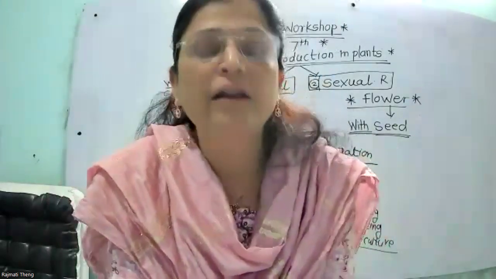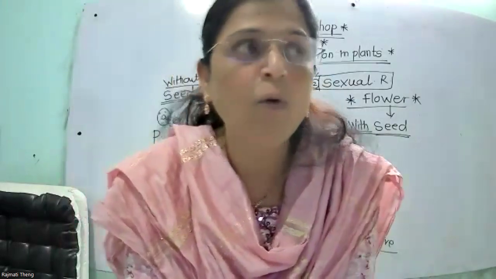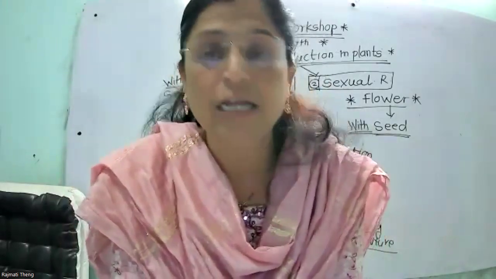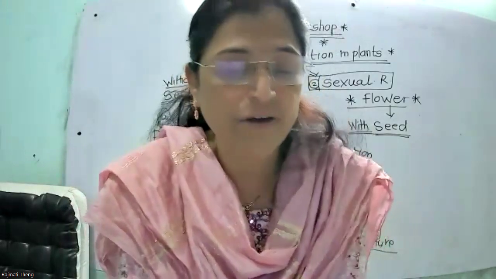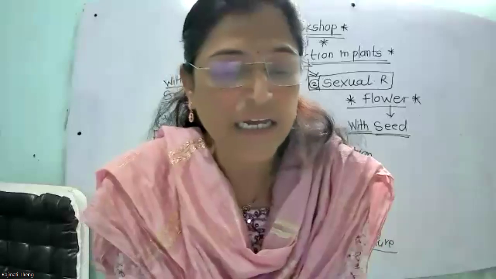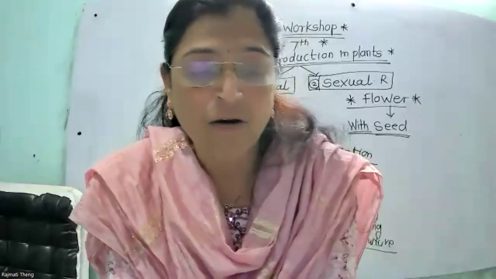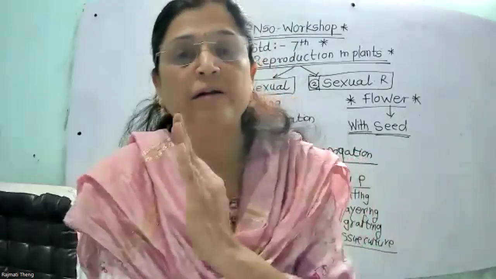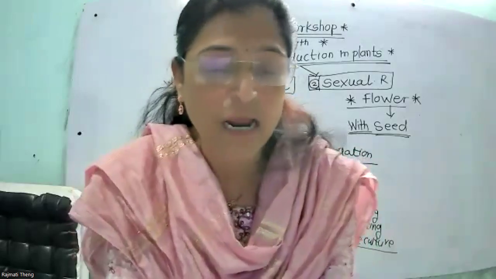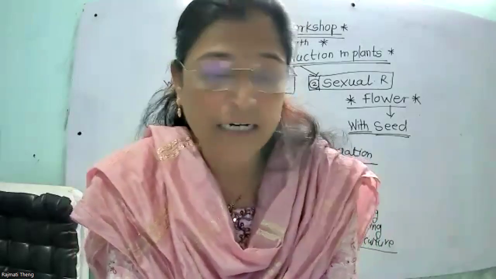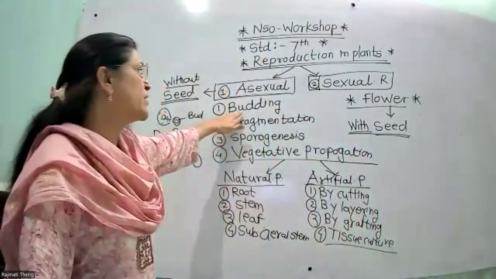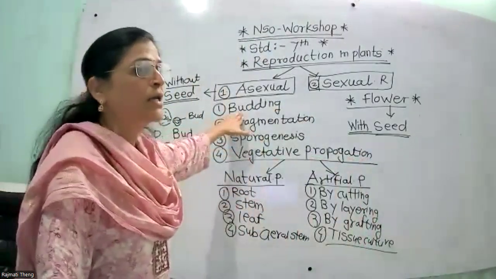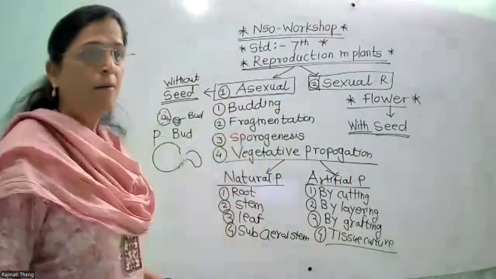Each cell reproduces one or more tiny buds. This bud increases in size, the nucleus divides, the cytoplasmic material divides, and the bud separates from the original parent, and new plants are reproduced. So this is the method of reproduction through the bud. That's why it is called budding.